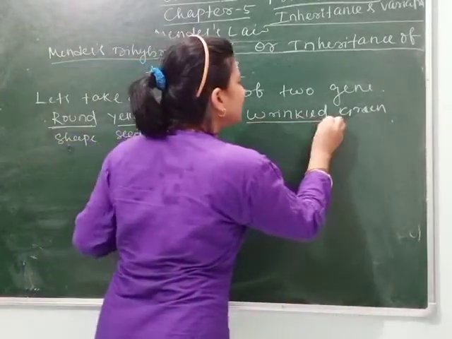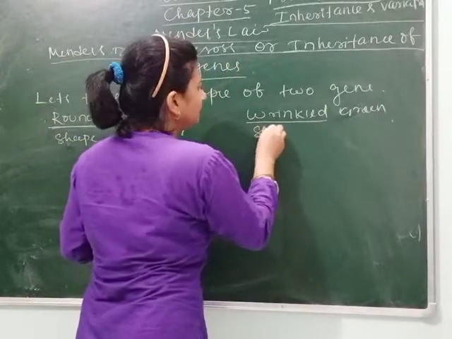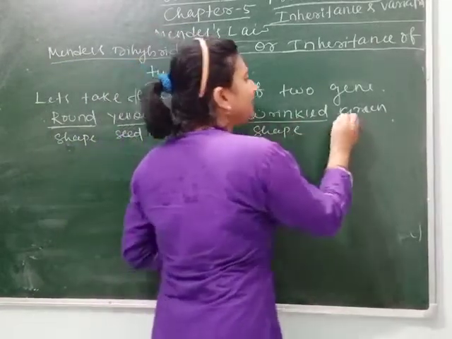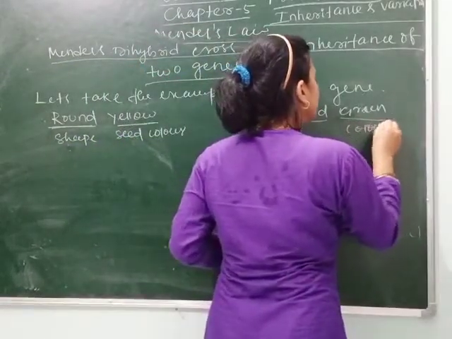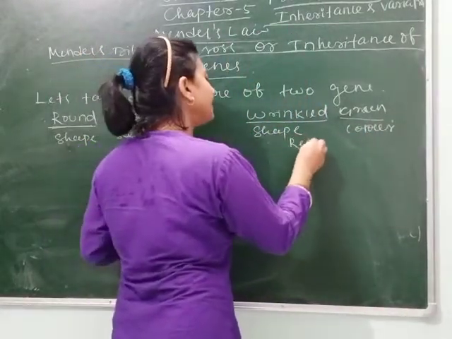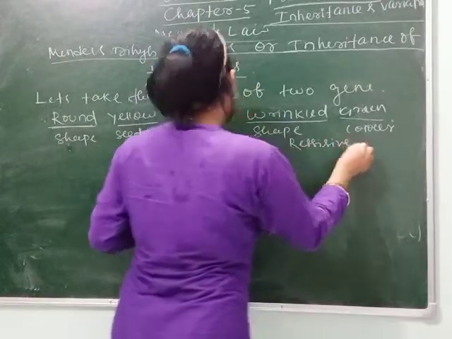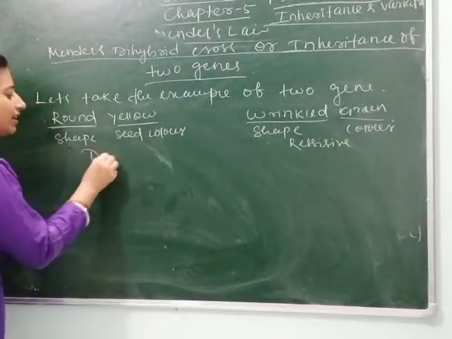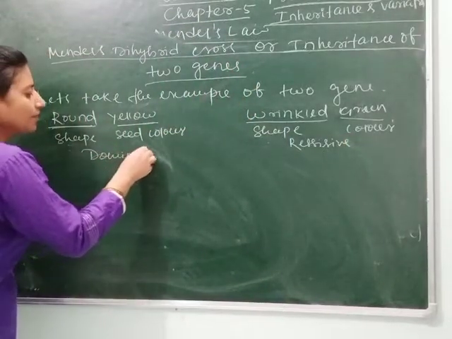Here wrinkled is the shape and green is the color. They are both recessive. These characters are recessive, whereas these characters are dominant.